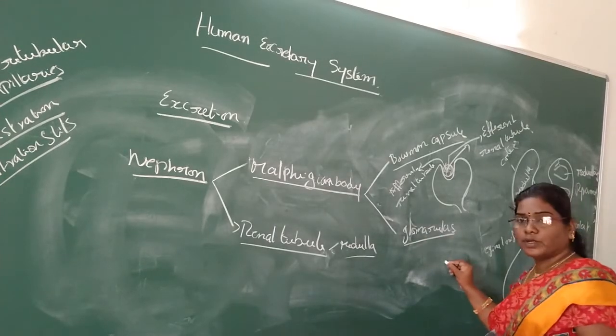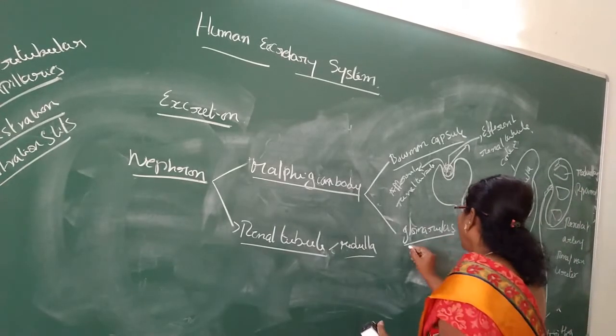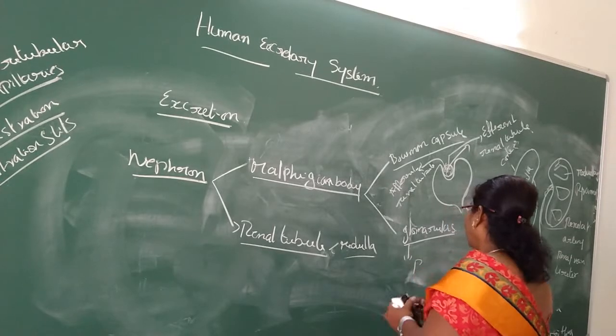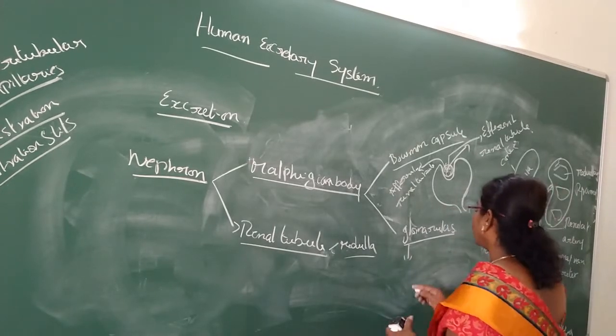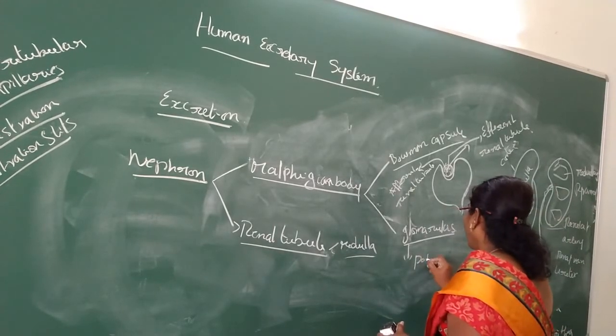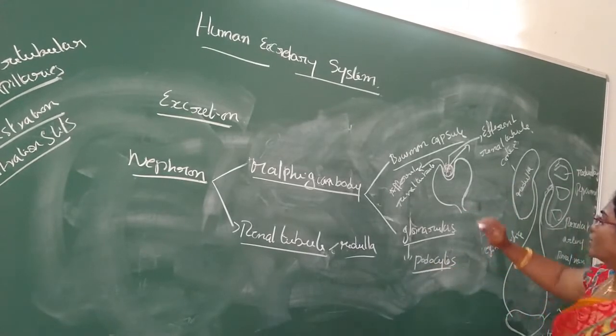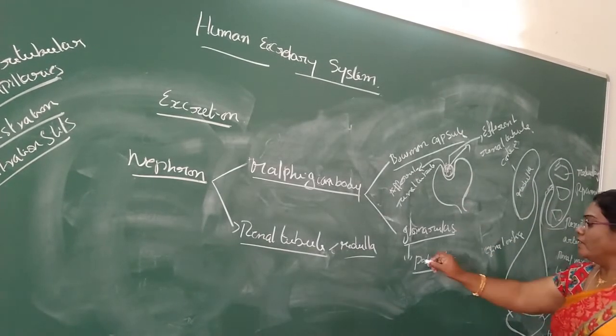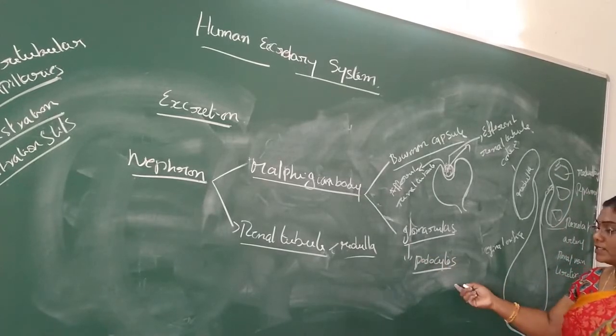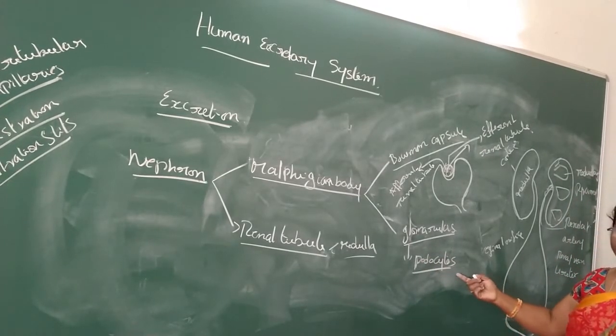The glomerulus is covered by cells called podocytes.